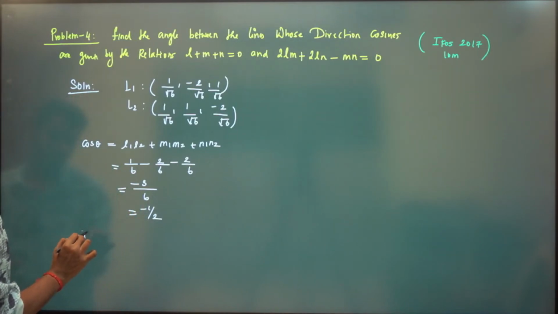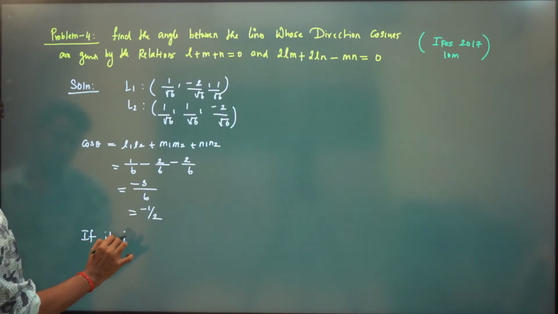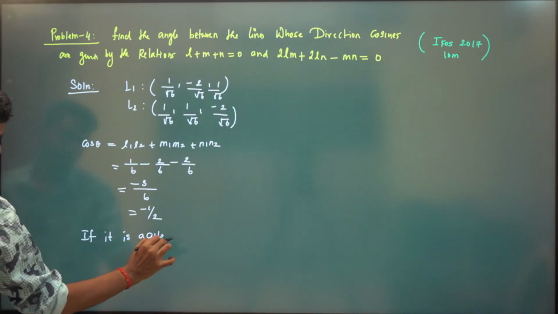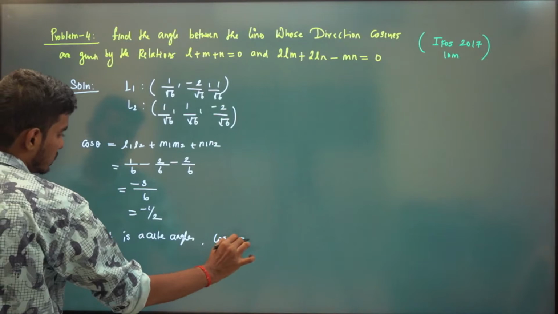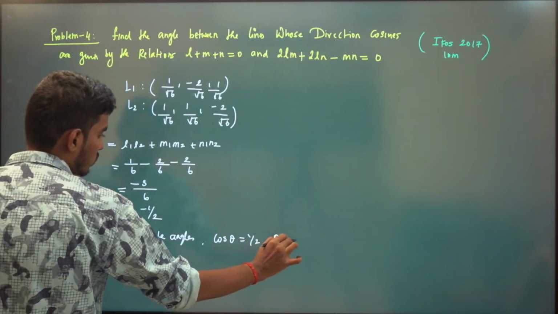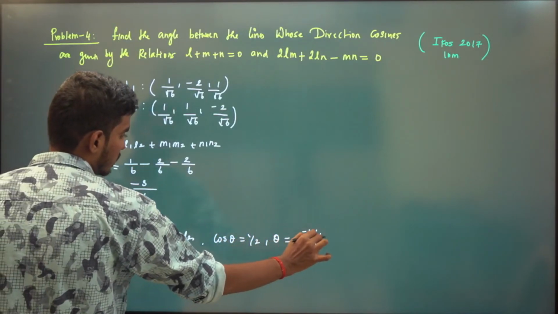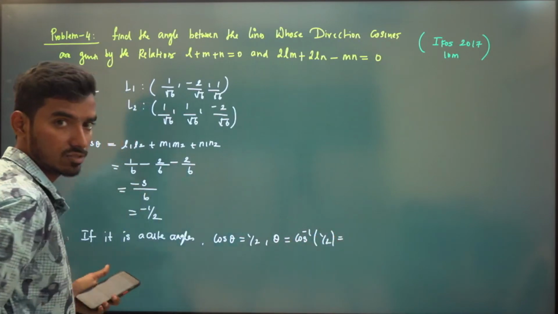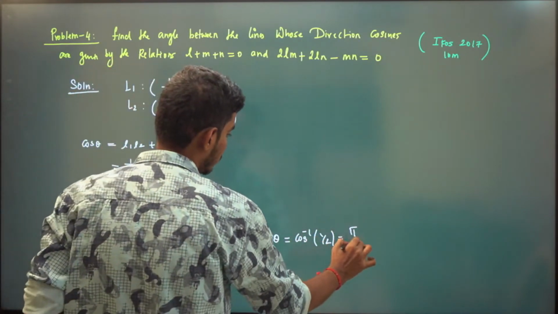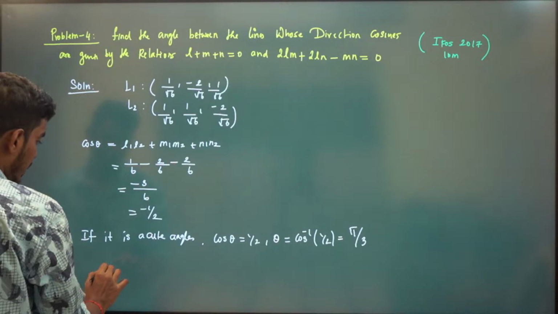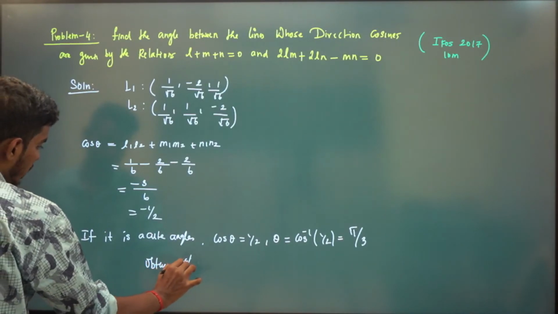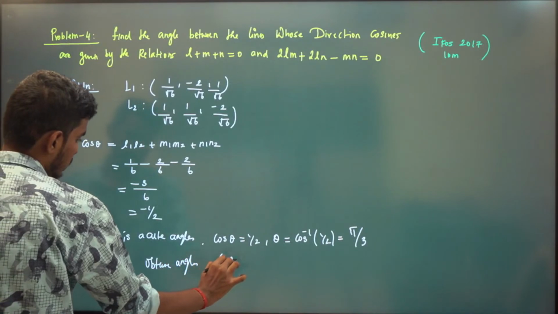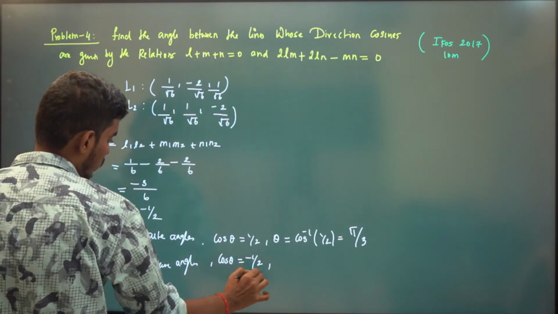So if it is acute angle, you take modulus. So that means cos theta is equal to 1 by 2. So theta is cos inverse of 1 by 2. Cos 60 is 1 by 2, so pi by 3. And if it is obtuse angle, you don't need to take modulus. So cos theta will be minus 1 by 2.